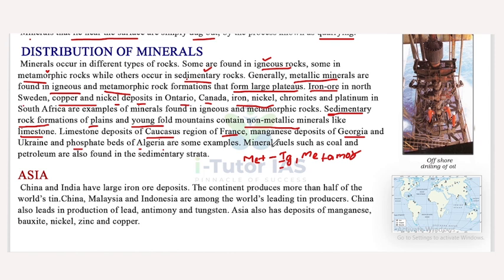Now, mineral fuels such as coal and petroleum are also found in the sedimentary strata. So that's about the distribution of minerals.